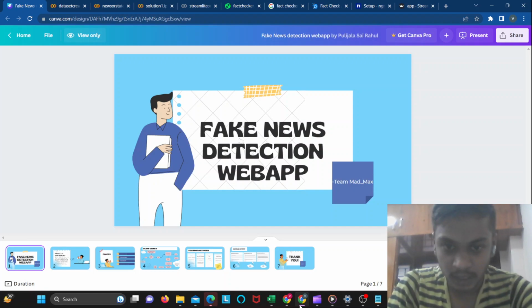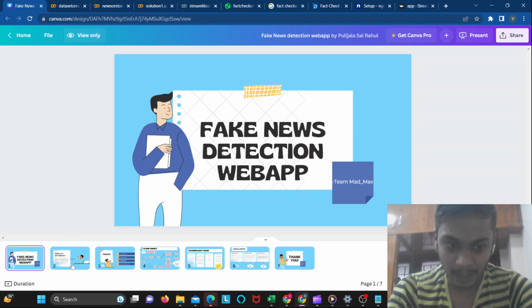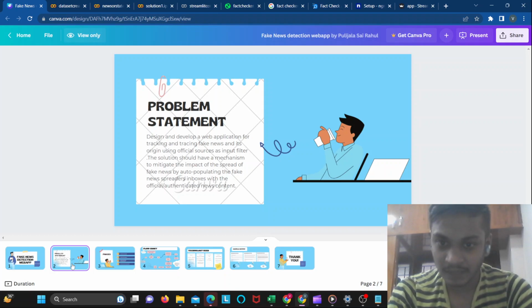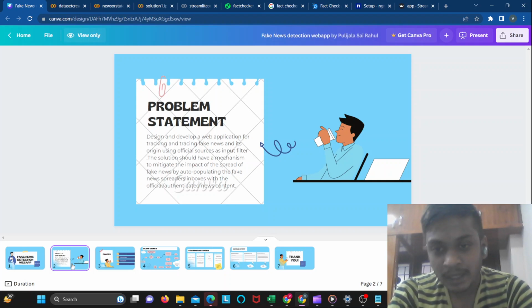This is my project, which is Advanced Fake News Detection. This is a web application so that a client can understand whether a given input is fake or real news. And we are even mitigating the impact of the spread of fake news by auto-populating the original news to the one who is spreading the fake news.